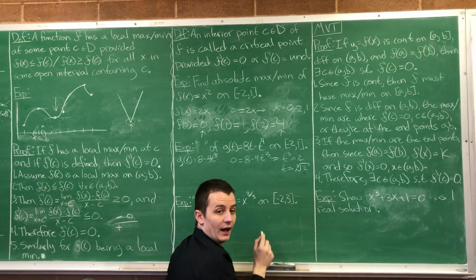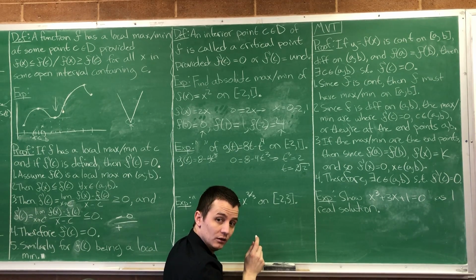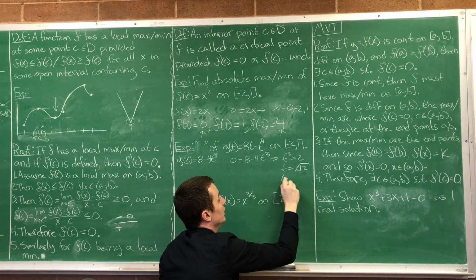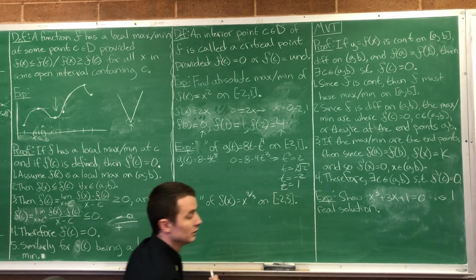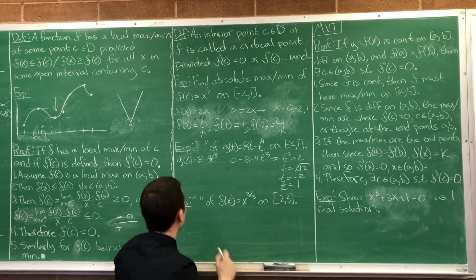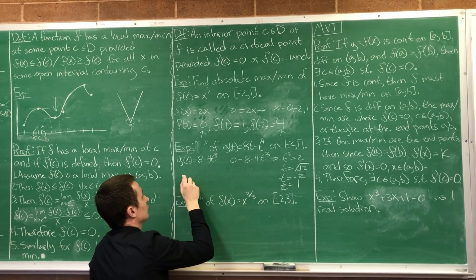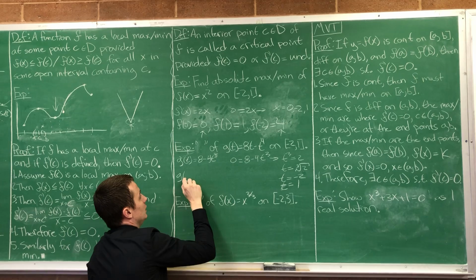So t equal to that could be one of our max mins, and then the endpoints, t equal to -2 and t equal to 1. So these are the 3 points that we need to check for our absolute max and absolute min. So let's check those points. What is g of the cubed root of 2 equal to?